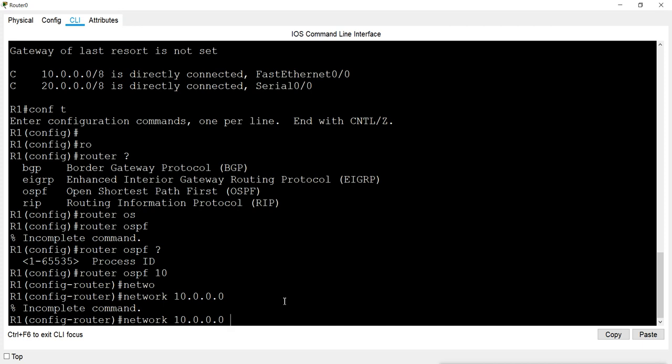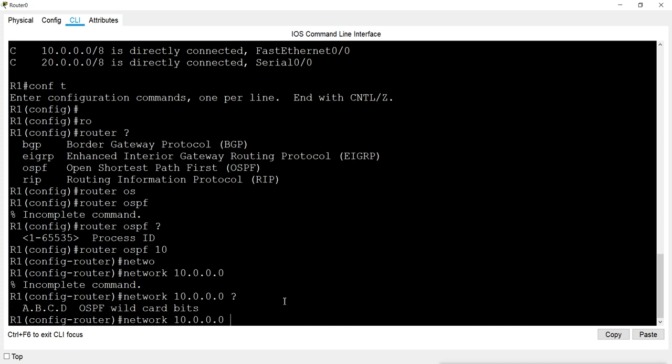So what we have to mention here, I press the up key and press the question mark. It says it needs what? OSPF wildcard bit. So it needs the OSPF wildcard bit, and that is what? It is actually the reverse of the subnet mask. If it is a class A network, the subnet mask will be 255.0.0.0. So I just have to reverse it. Reverse it means in place of 0 we will make it 1, in place of 1 we will make it 0.